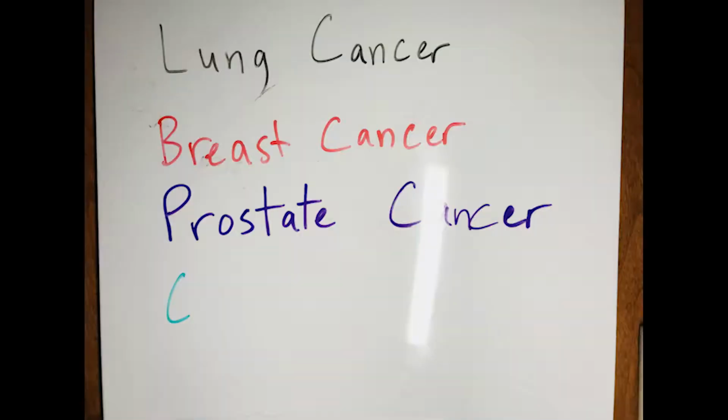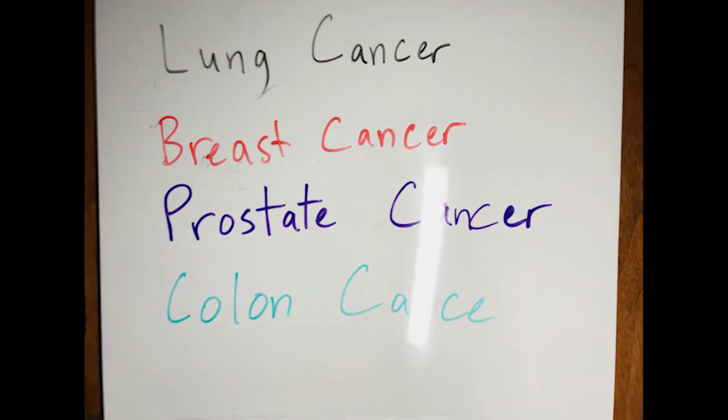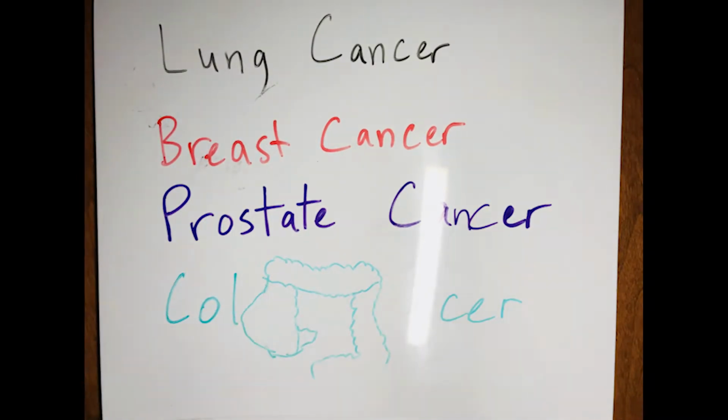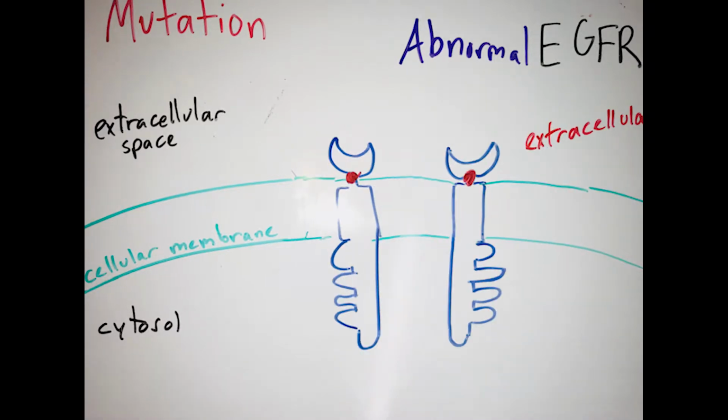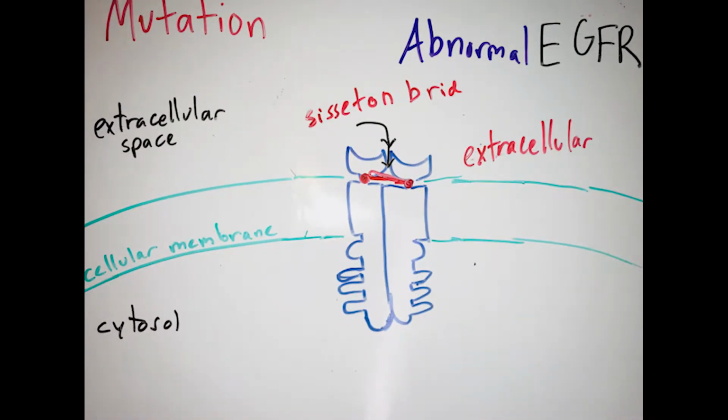EGF is released by cells and picked up by the cell itself or neighboring cells. In normal EGFR, EGF binds to the receptor. When two monomers of EGFR receive the signal molecule, they dimerize, creating a dimer.